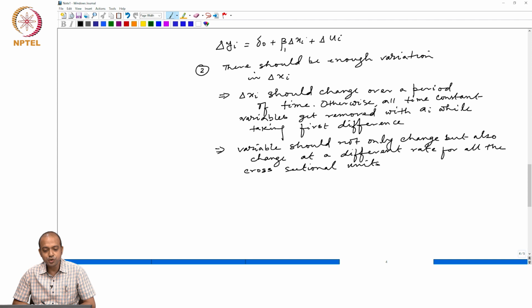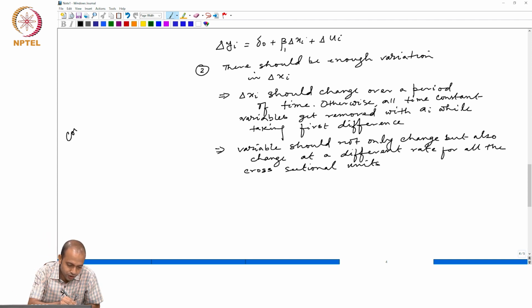When the covariance between x_i and u_i is 0, that is called the exogeneity condition.